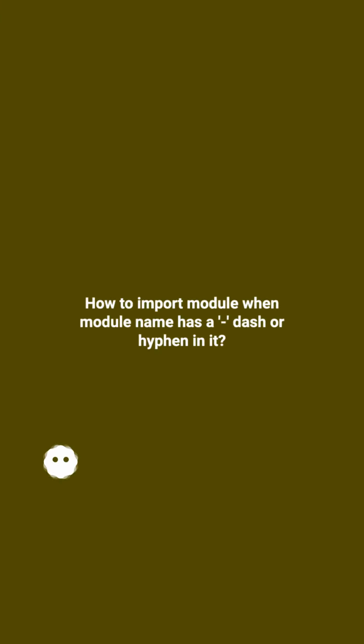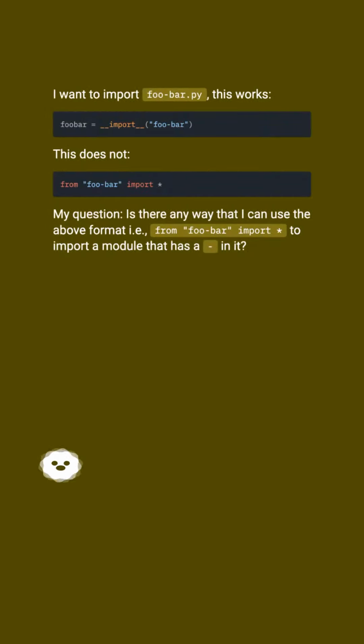How to import a module when the module name has a dash or hyphen in it. I want to import foobar.py, this works. This does not. My question: is there any way that I can use the above format, i.e., from foobar import asterisk, to import a module that has a dash in it?